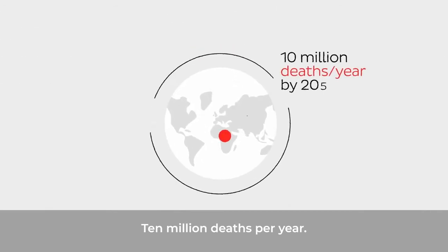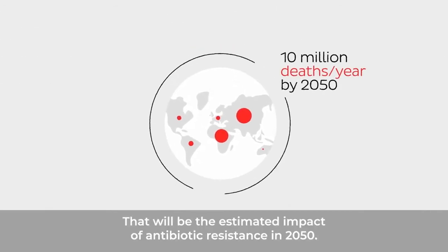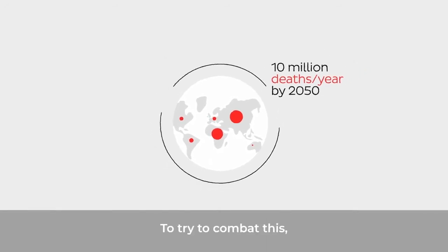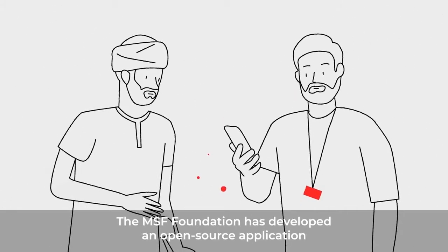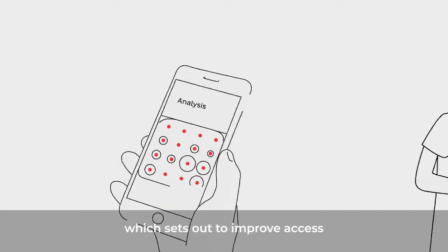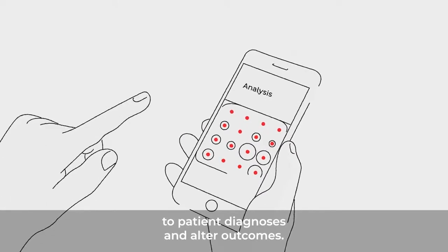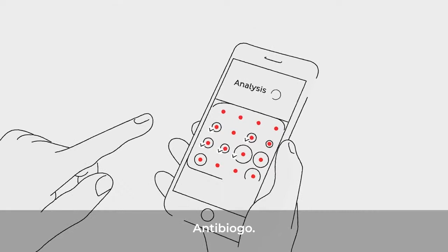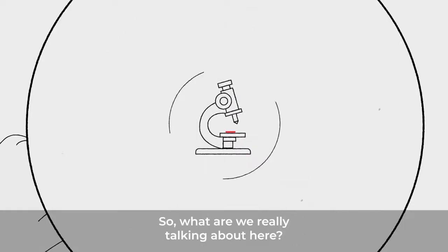10 million deaths per year. That will be the estimated impact of antibiotic resistance in 2050. To try to combat this, the MSF Foundation has developed an open-source application which sets out to improve access to patient diagnoses and alter outcomes. The name of this free app? Antibiogo. So what are we really talking about here?